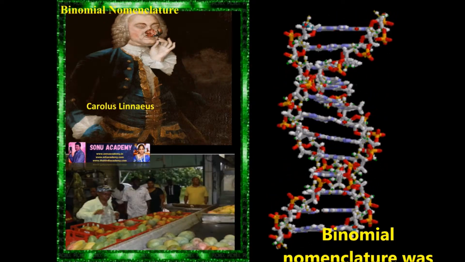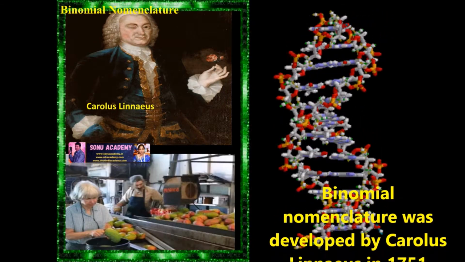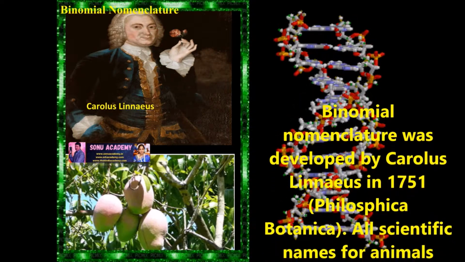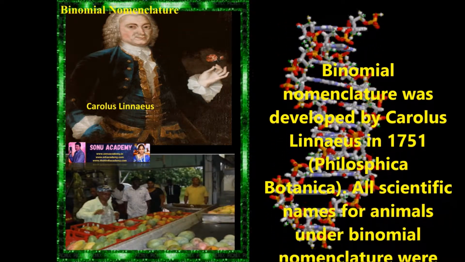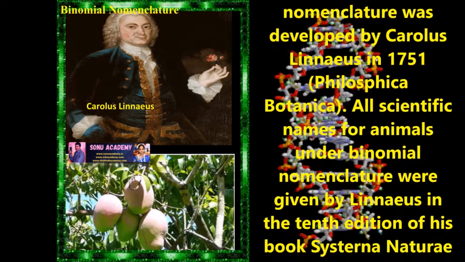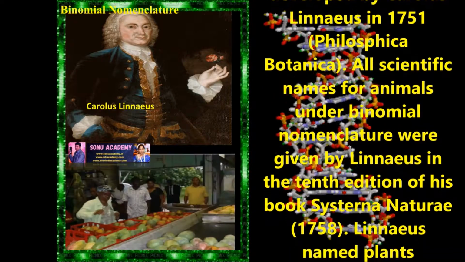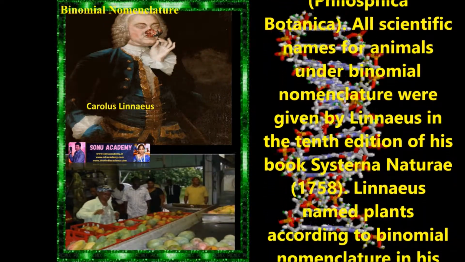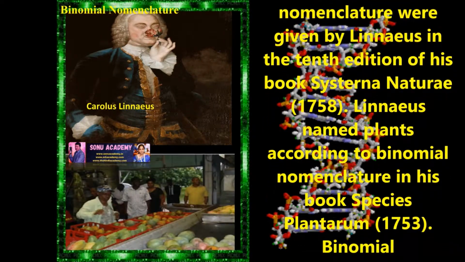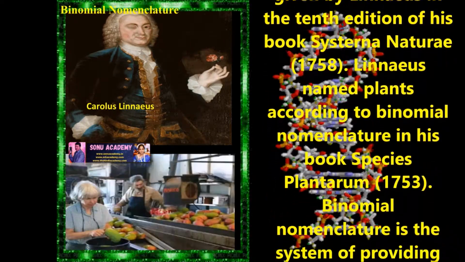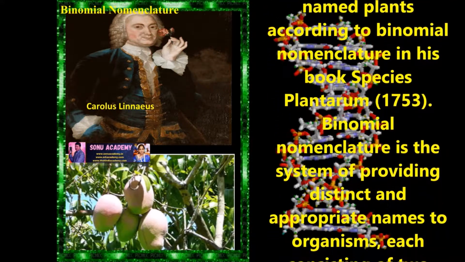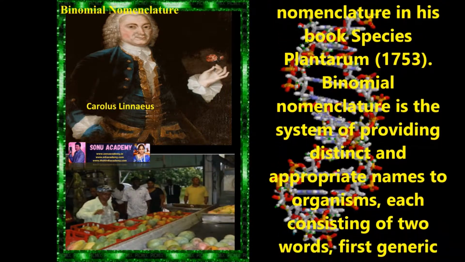Children, now let us discuss binomial nomenclature. The binomial nomenclature was developed by Carolus Linnaeus in 1951. He wrote Philosophia Botanica. All scientific names for animals under binomial nomenclature were given by Linnaeus in the 10th edition of his book Systema Naturae in 1758. Linnaeus named plants according to binomial nomenclature in his book Species Plantarum in 1753.